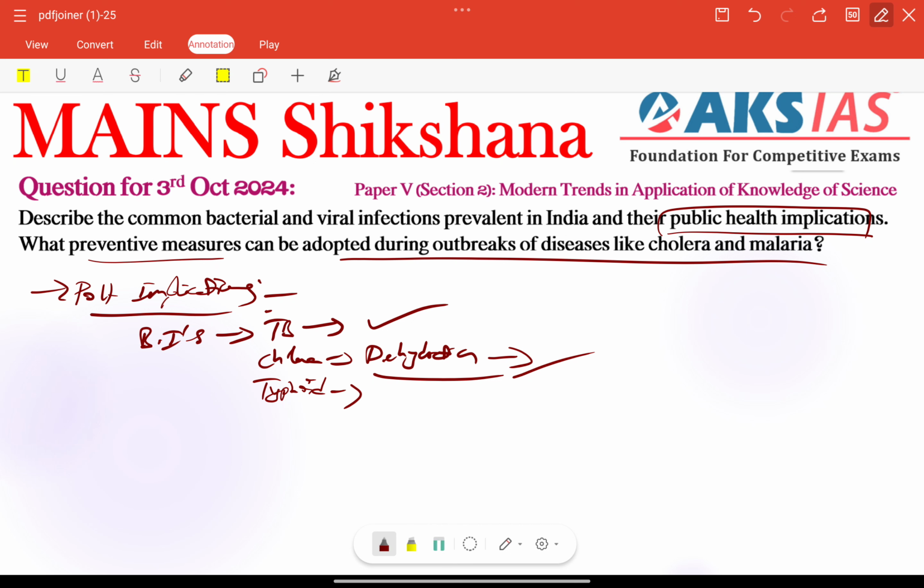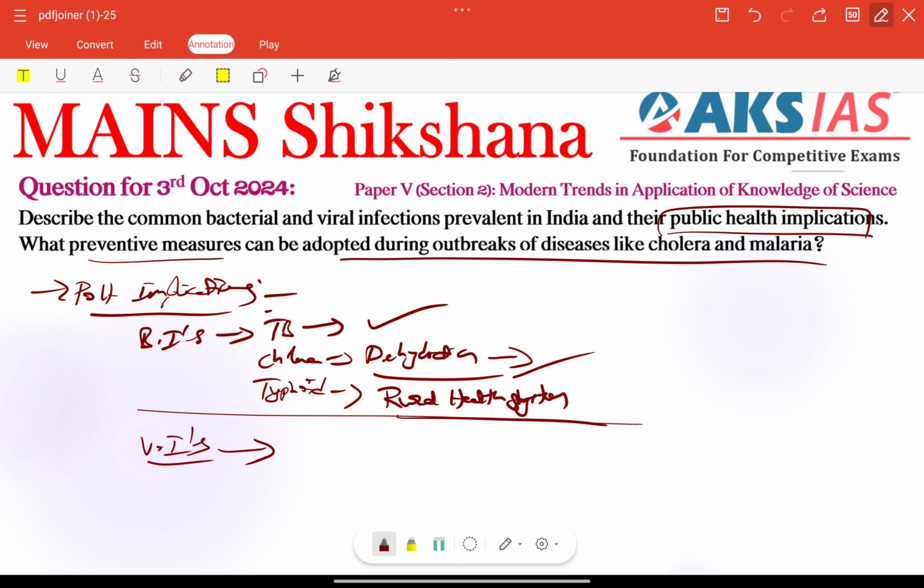For example, under public health impact, we can include the rural health system burden, the burden on the rural health system. All these are bacterial infections. And we can also talk about viral infections and their public health implications, etc.